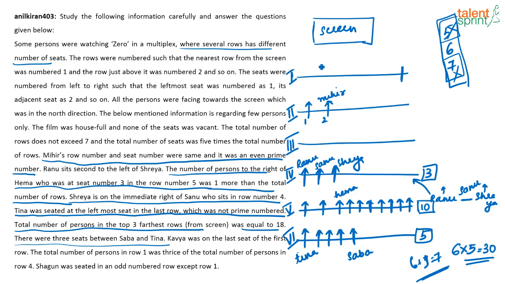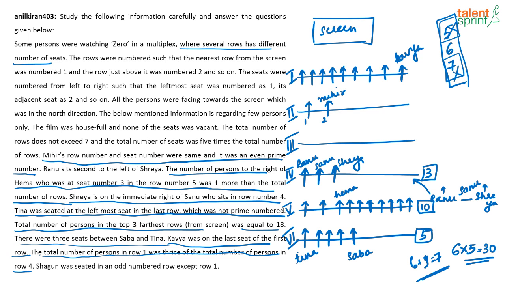Thrice. So 3 3s are 9. So 1, 2, 3, 4, 5, 6, 7, 8, 9. And it is given Kavya is sitting in the last seat in row 1. Okay, so Kavya is sitting here. The total number of people in row 1 is thrice the total number of people in row 4.